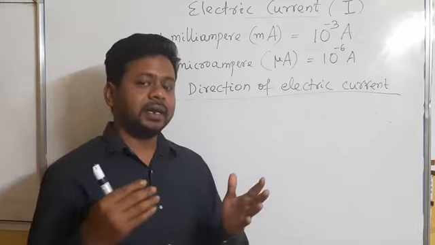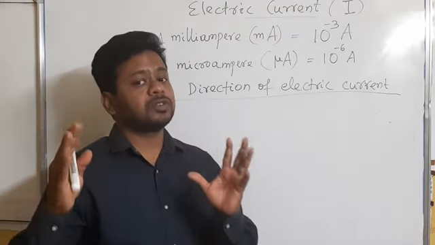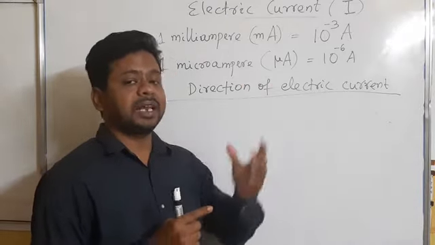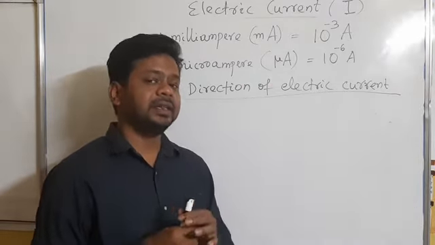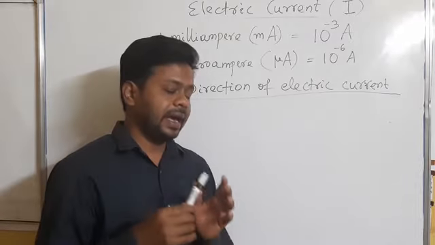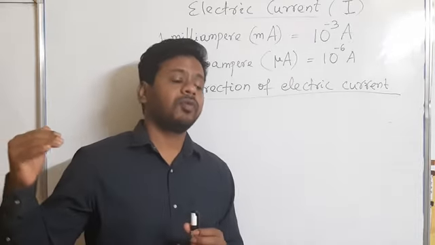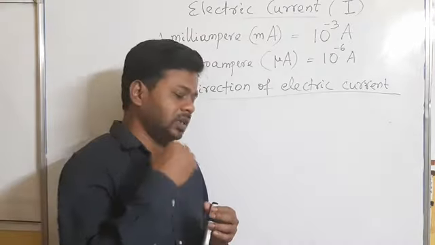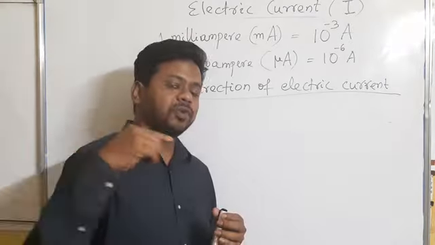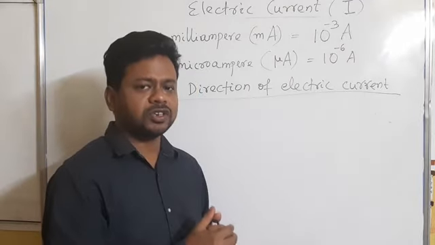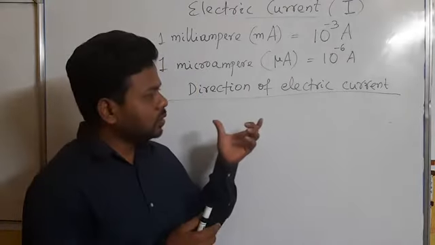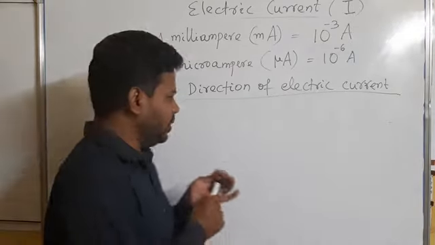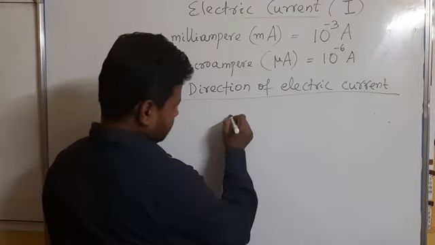Again I am repeating that before electrons were discovered, we had already observed electricity, and we took the direction of electric current as the direction of flow of positive charge. At that time people thought that positive charge actually flows through a conductor, which constitutes the current. So as the positive charge flows, you know that if you take a cell,